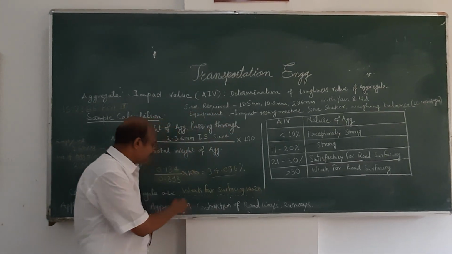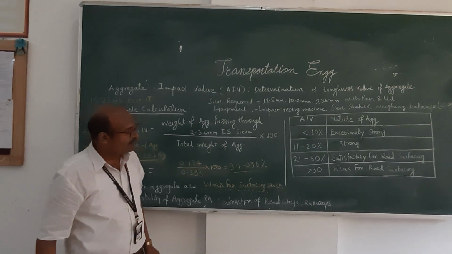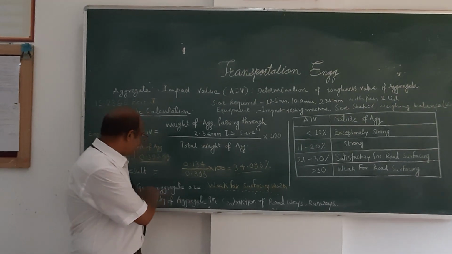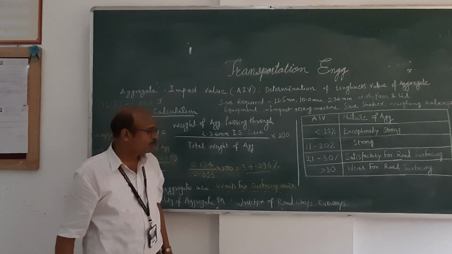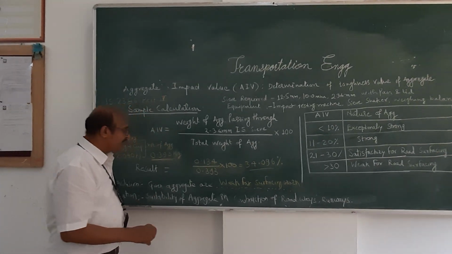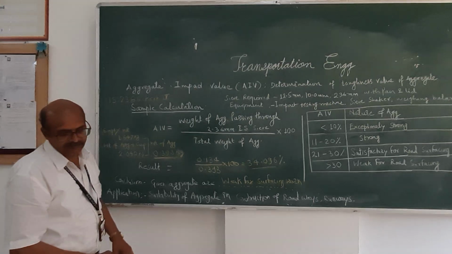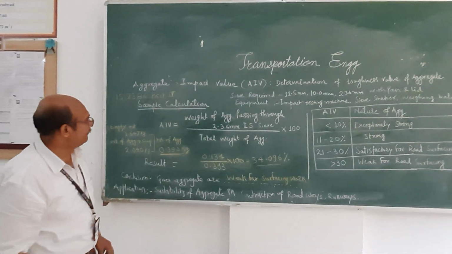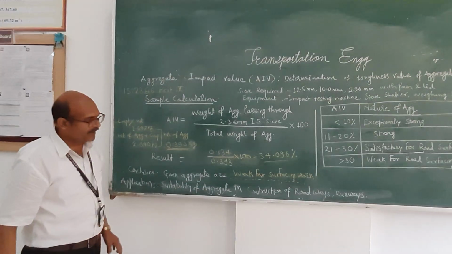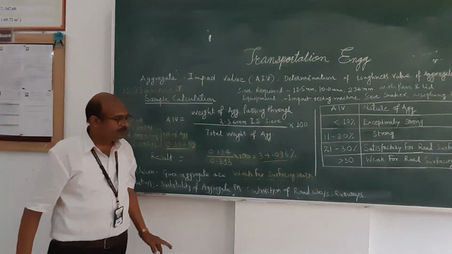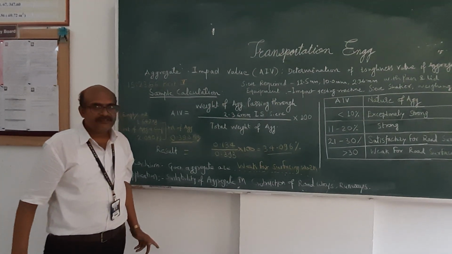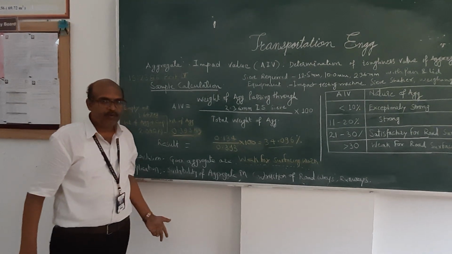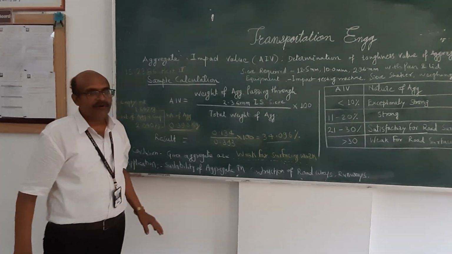So as we have the result of 34.096, we can conclude that the given aggregates are weak for road surface work. The application of the aggregate impact value test is to find out the suitability of aggregate in the construction of roadways and also runways. On runways, it is especially important to determine the aggregate impact value.